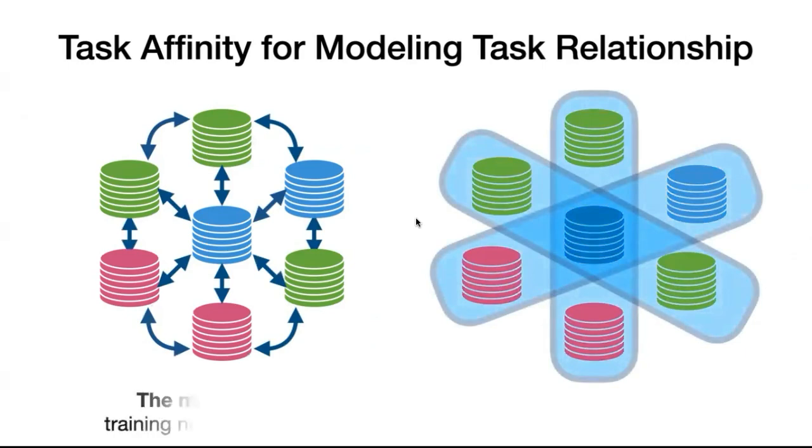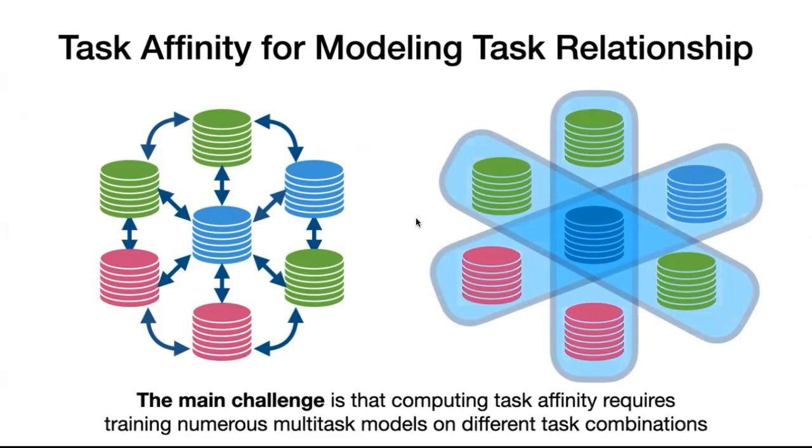The main challenge is that the process requires training numerous multitask models on different task combinations, which becomes expensive as the number of tasks increases. Can we circumvent the cost of repeatedly training to estimate task affinity?